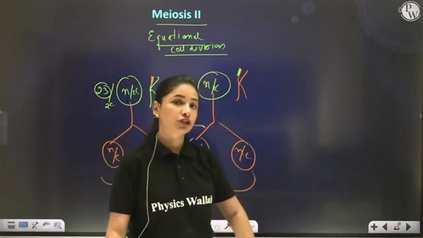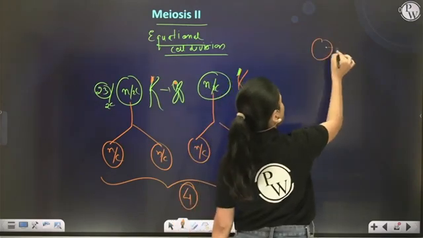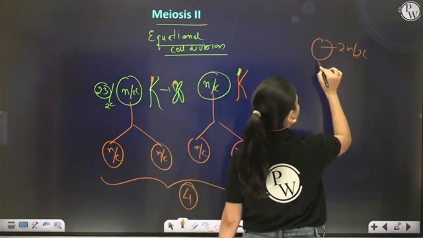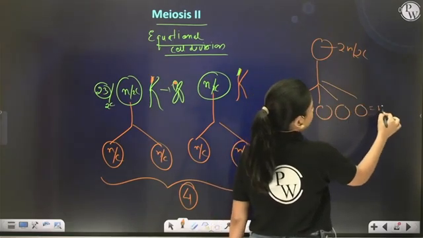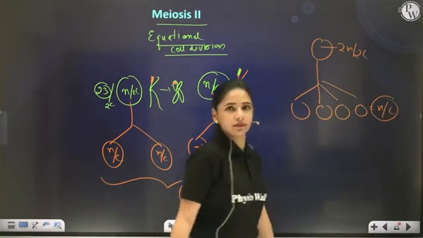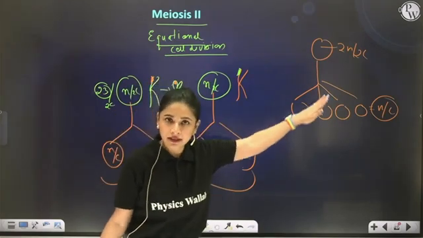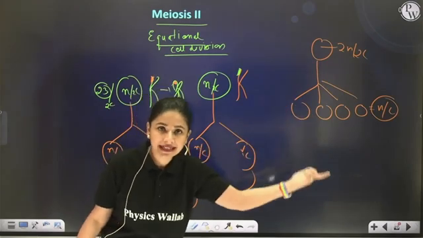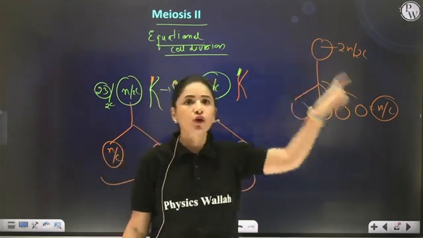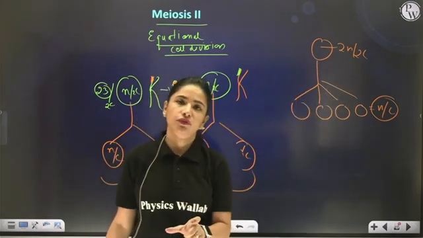Correct? So actually you started your meiosis with 2N and 2C, and now at the end you received 4 daughter cells having N and C condition. So can you see the reduction in the amount of chromosome as well as amount of DNA? That is why this is overall a reductional division.